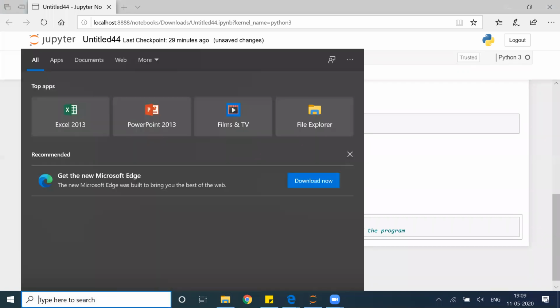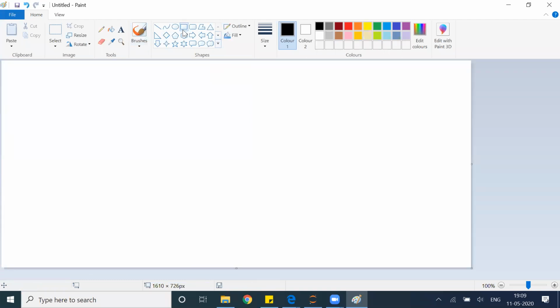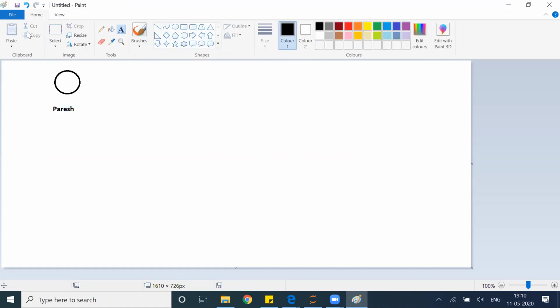I'll take a simple example. We are going to talk about databases in future classes, but there is a way. For those who are non-technical, this is what my discussion is all about. Let's say there is a user, let's say Paresh, and he connected to an Oracle database.